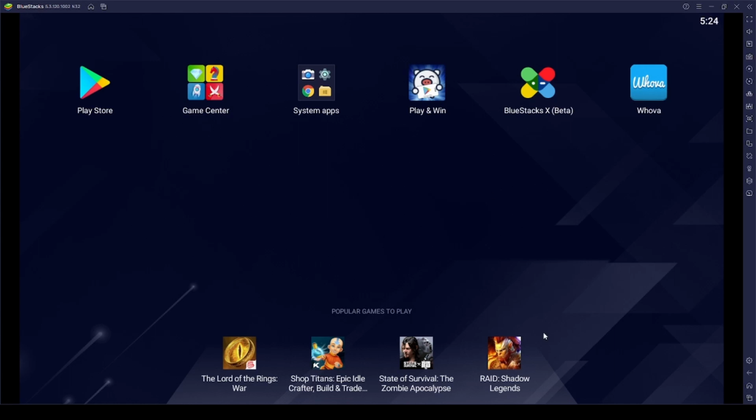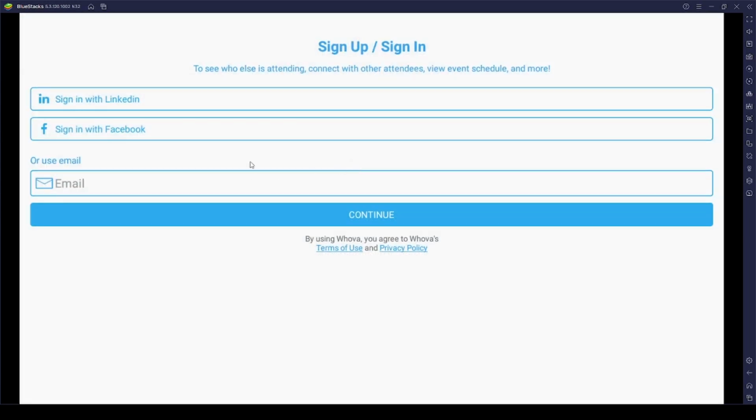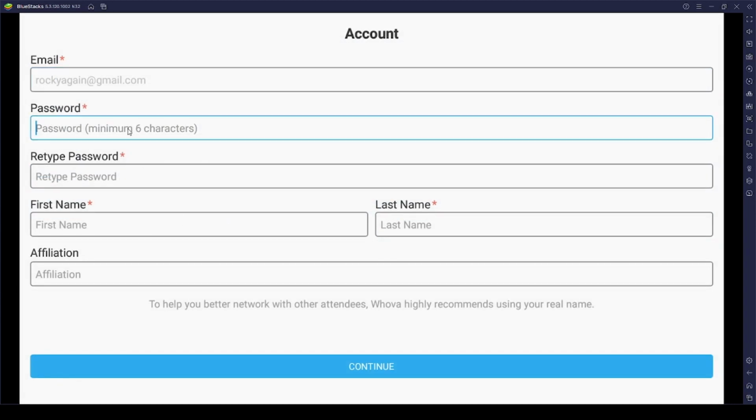Now you've either bought a ticket or you're an actual speaker for this event, but in any case, you will have to log in and get yourself set up here. For the purpose of this demonstration, I am going to use a dummy account, a dummy user, that goes by the name of Flying Squirrel. I'm going to be using his dummy email address. This is not real. This is where you will establish your password, of course.